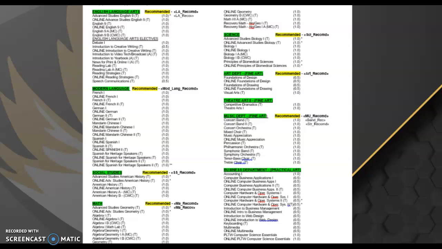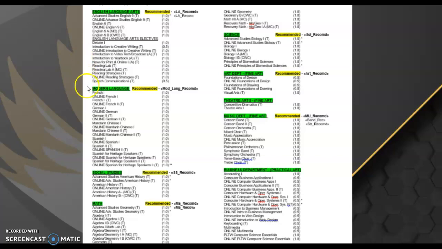Please note, if you are looking to do a mix and match of your classes, as of right now, you would be responsible for providing your own transportation. So, you would need to make sure that a parent or guardian could get you to school if it happens to be in the middle of the day.